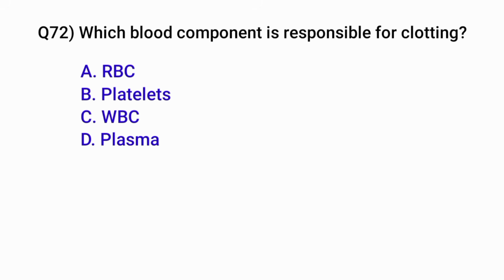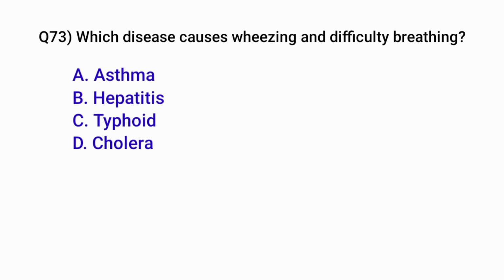Question number 72. Which blood component is responsible for clotting? Correct option is B. Platelets. Question number 73. Which disease causes wheezing and difficulty breathing? Correct option is A. Asthma.